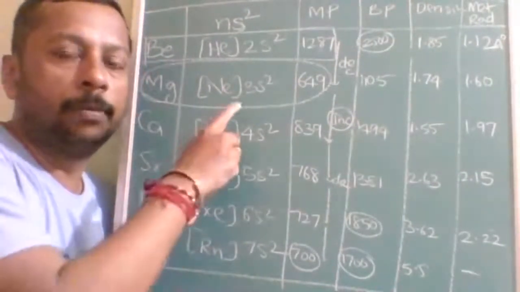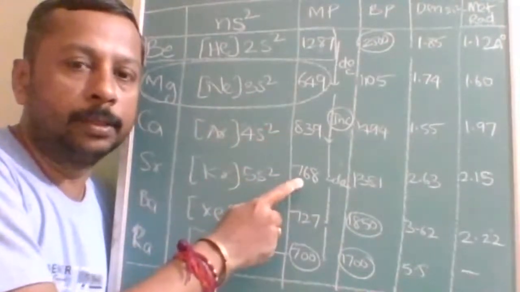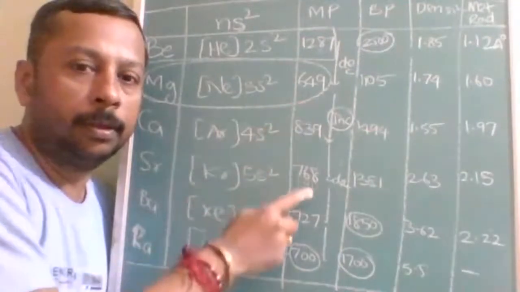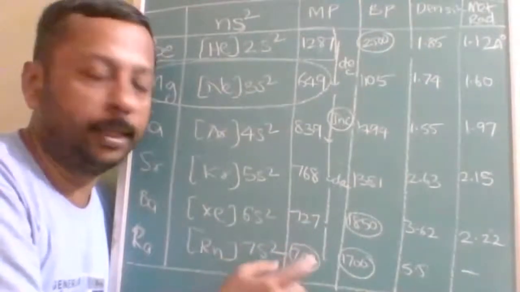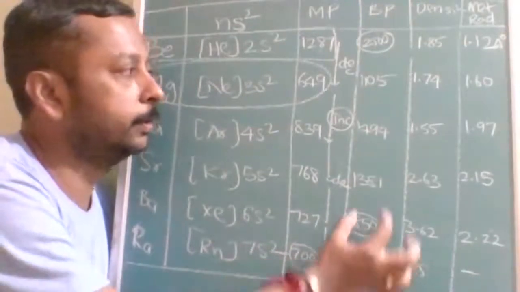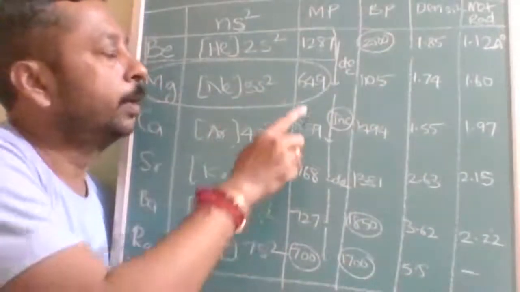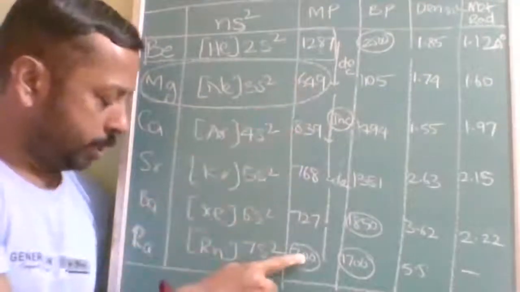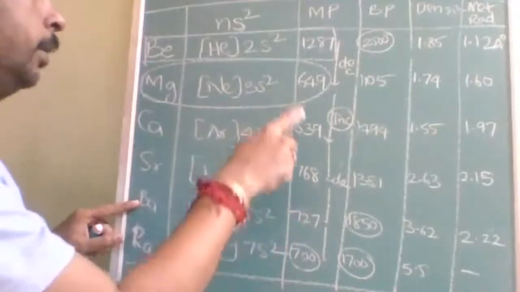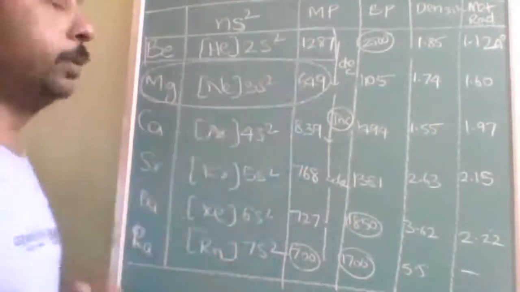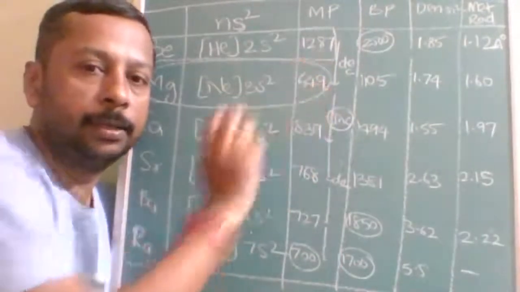So the increasing order: magnesium is less than the others. Whatever I have circled is approximate. The lowest is magnesium, then radium, then barium, then strontium, then calcium. Beryllium is the highest, magnesium is the lowest.